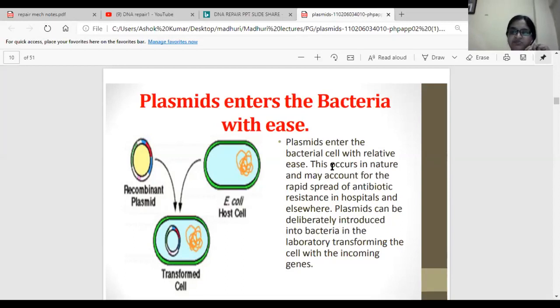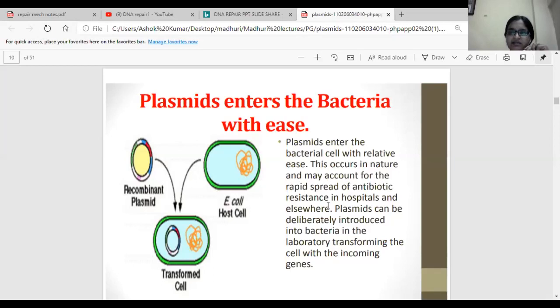Around the 1950s, Second World War time, penicillin was very effective and was used to cure many infections. But now penicillin is not effective for any therapeutic purpose. Why is this happening? Because there is a rapid spread of penicillin resistance genes in microorganisms.